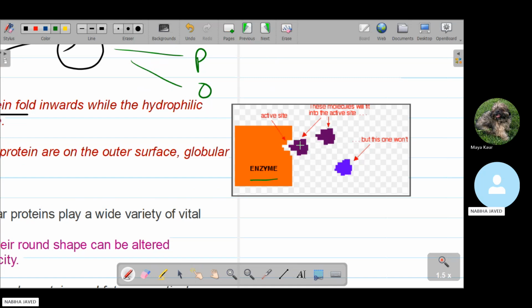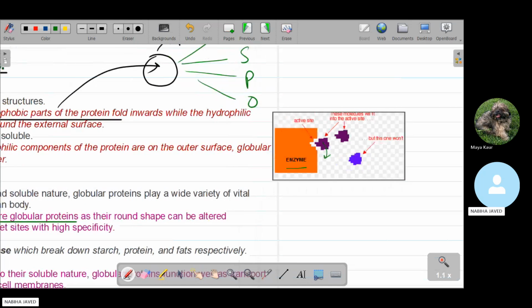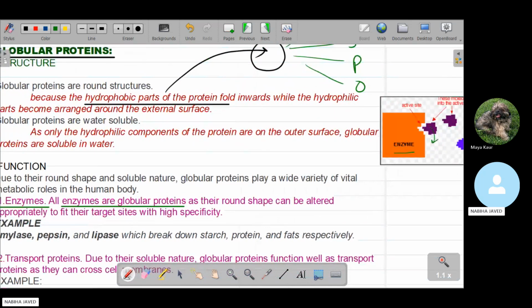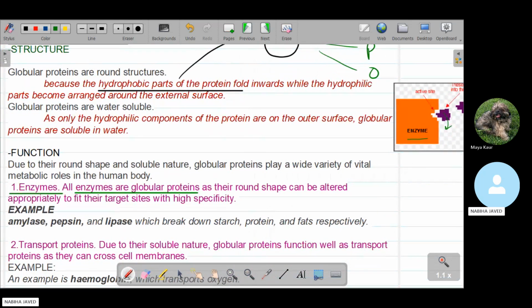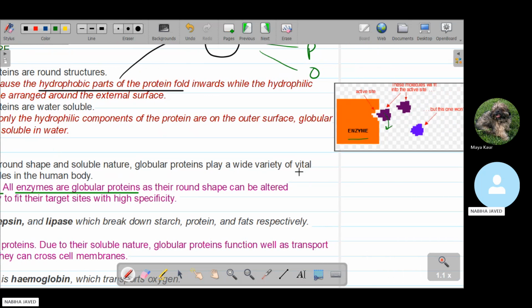This is the active site of the enzyme, and this is the substrate which reacts with the enzyme. So the substrate easily adjusts in this position of the enzyme. Because enzymes have a globular structure, they can be altered approximately to fit the target sites with a high specificity. Another justification is that enzymes have a round surface, so they